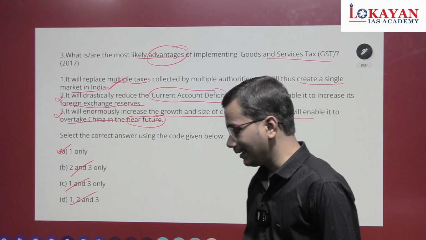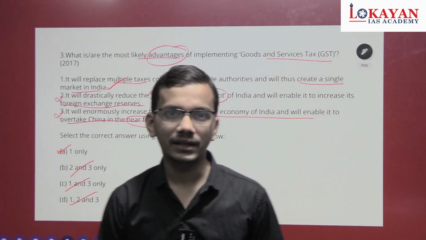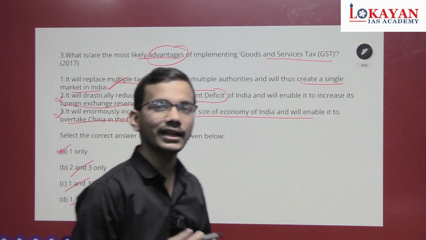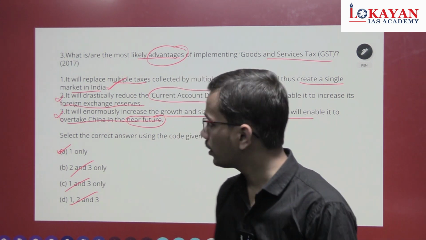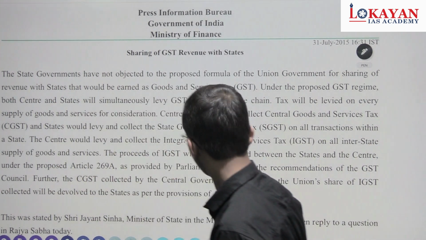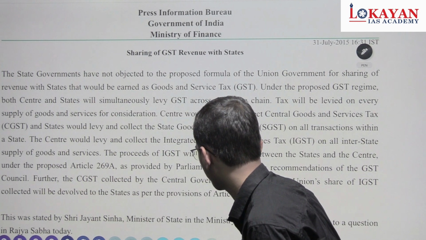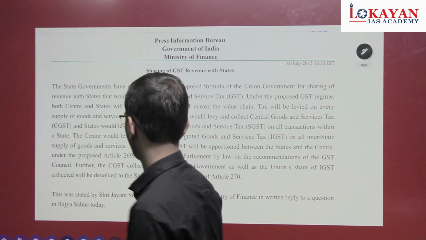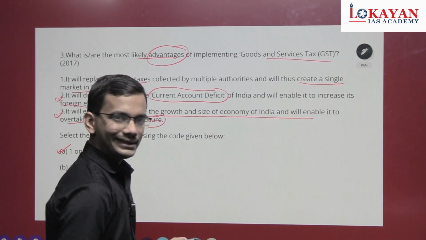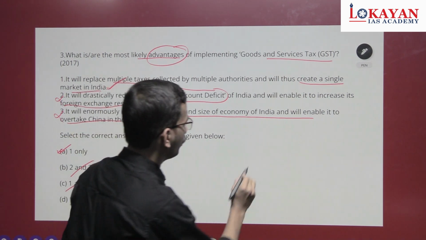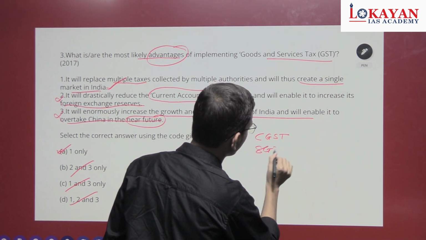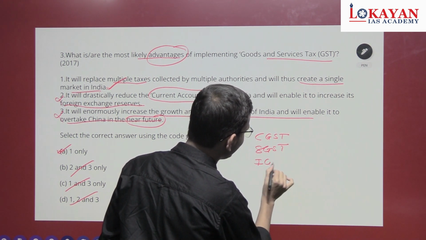Now, as I mentioned to you at the start of the lecture, we are not just solving the question but also discussing interlinkages and upcoming important themes. So let's discuss GST from that perspective. See here. GST has 3 subcomponents: central GST, state GST, and integrated GST.